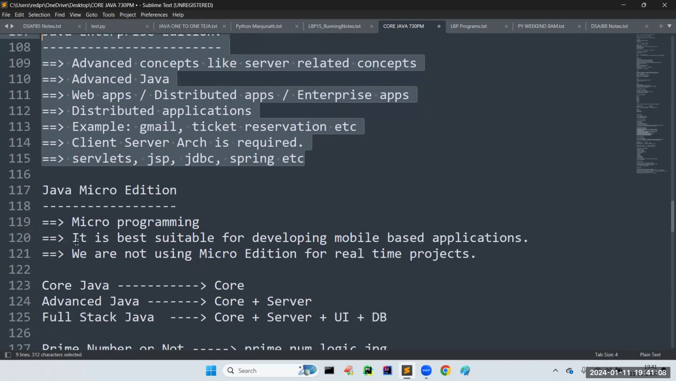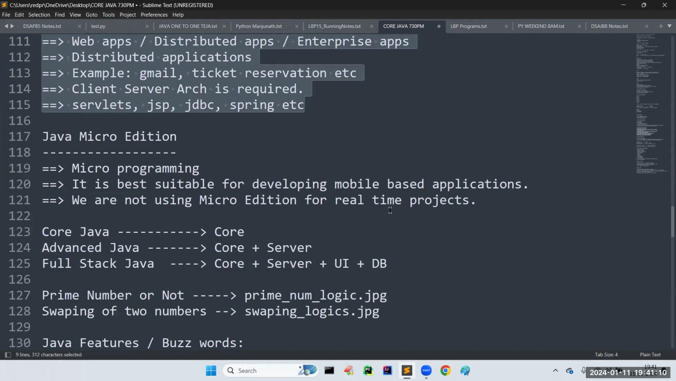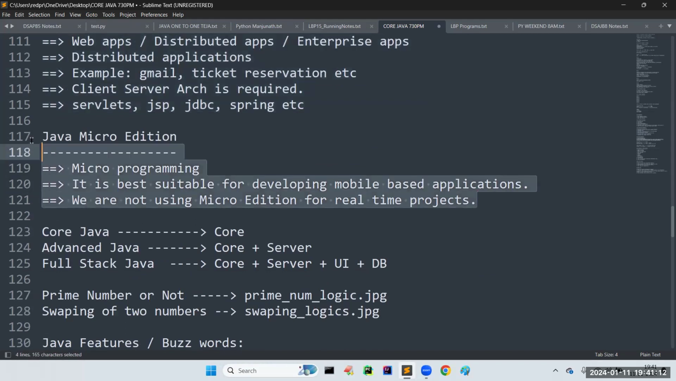And in the micro edition, we deal with micro programming, which is related to mobile hardware, but we don't have any big support for this. So Java is best suited only to develop standalone and enterprise applications, not for mobile. That's why Android is the best choice for that.